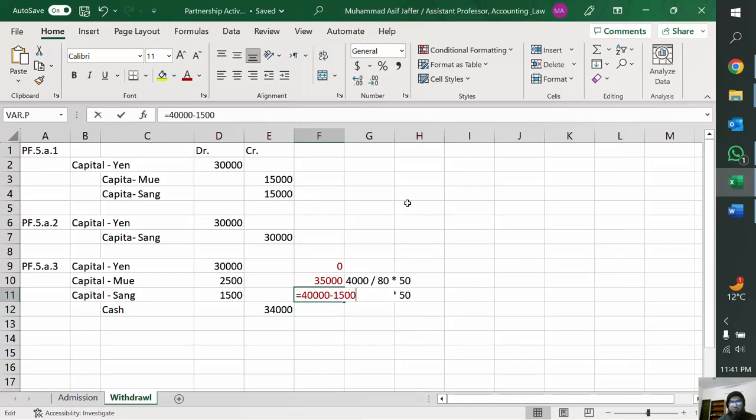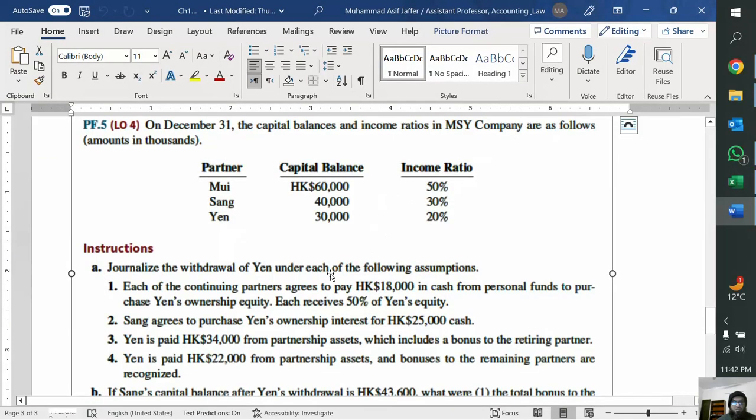So this is the new capital for Sang. So there was an additional 0, right? So this is the new capital, and of course we can work out the new ownership ratio as well. Coming on to requirement number 4.